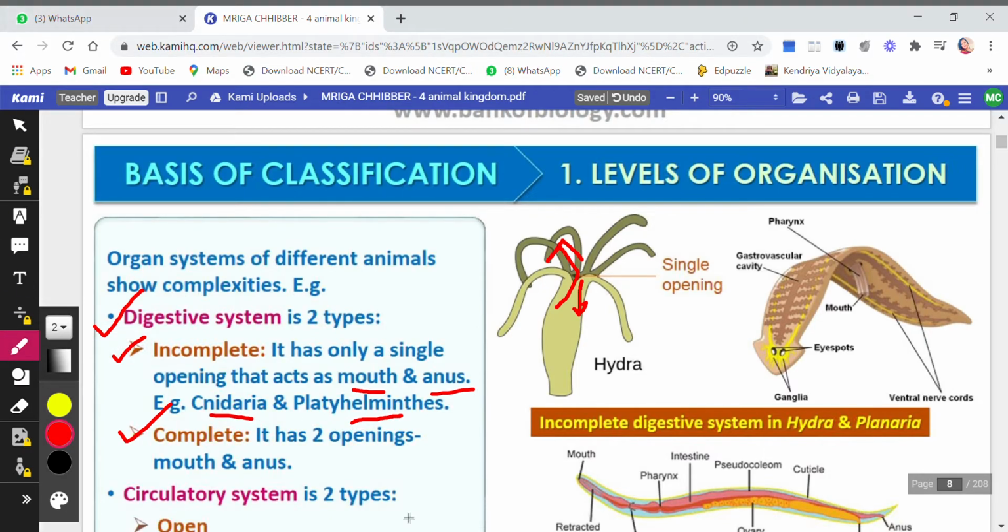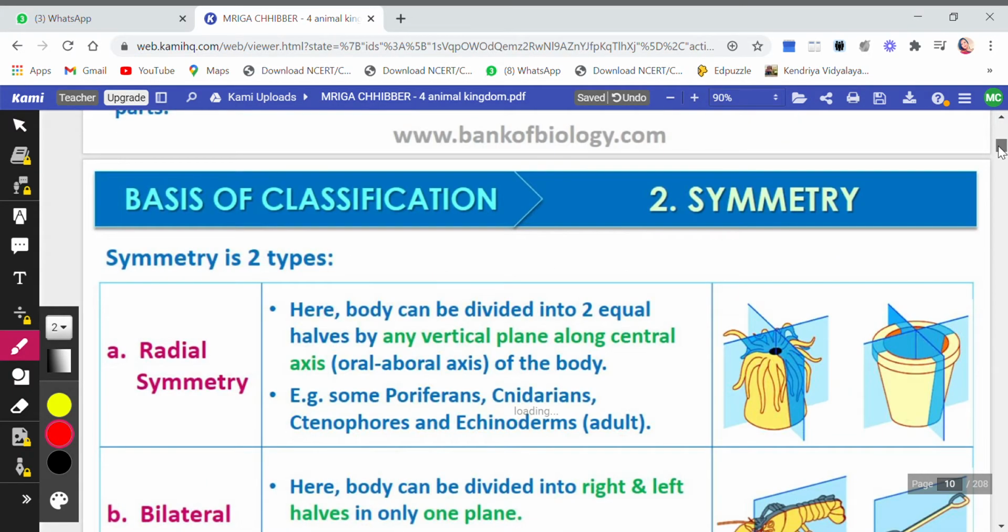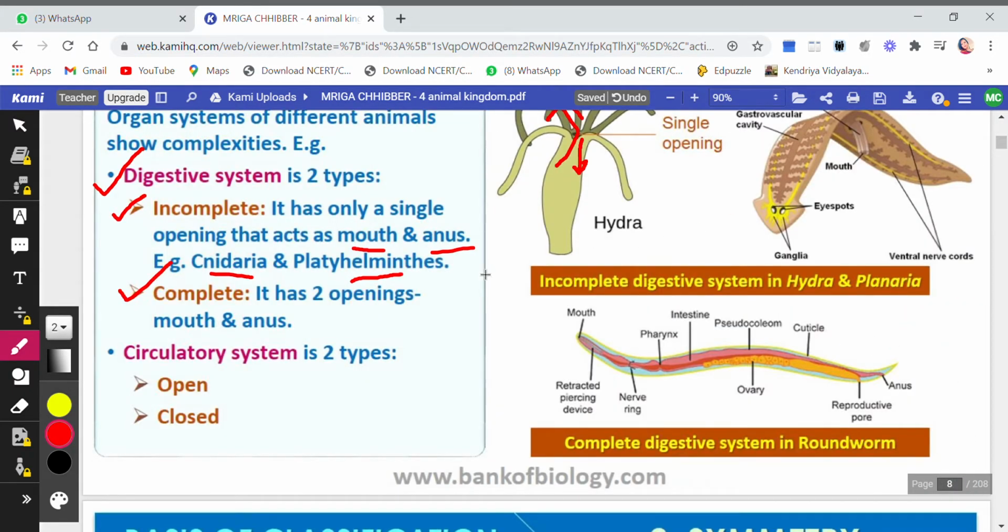Then the complete type of digestive system is the one which we also have. That is, there are two openings. One is the mouth and the other one is the anus, and both of them have different functions. Mouth will help in ingestion and anus will help in egestion, right?